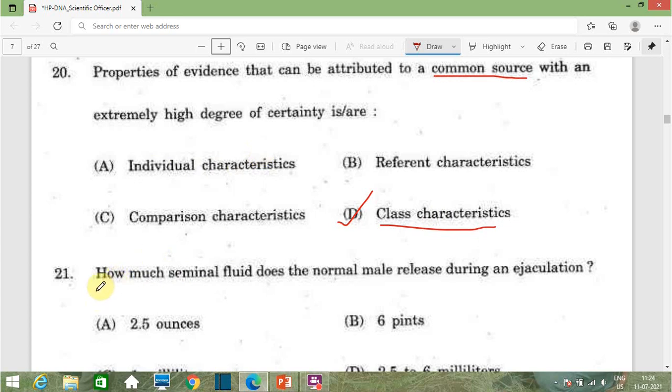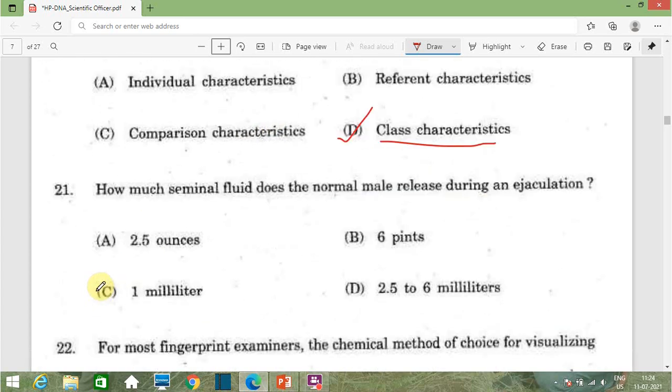Then the next question: how much seminal fluid does the normal male release during an ejaculation? Option A 2.5 ounce, option B 6 pints, option C 1 milliliter, and option D 2.5 to 6 milliliters. The correct answer of this question is option D, 2.5 to 6 milliliters. Generally 1.5 to 6 or 1.5 to 5 milliliters of semen is released by a normal male.